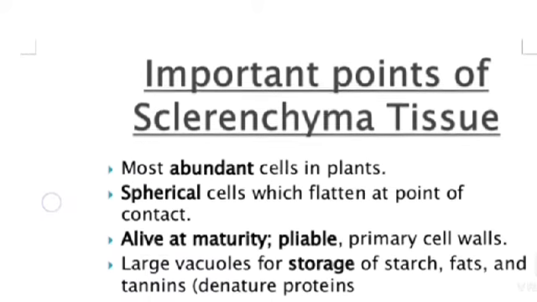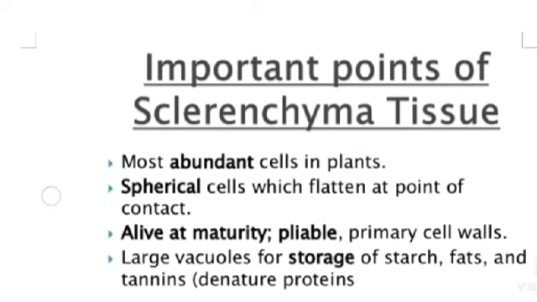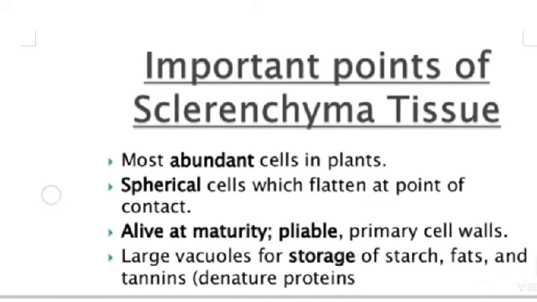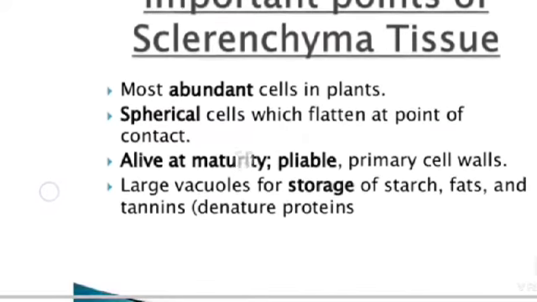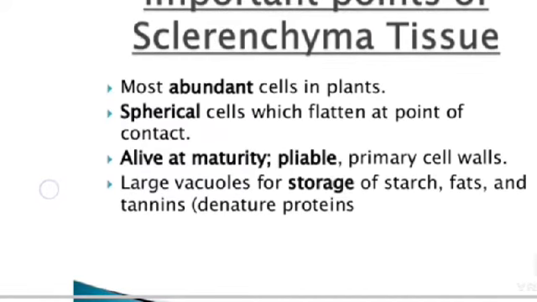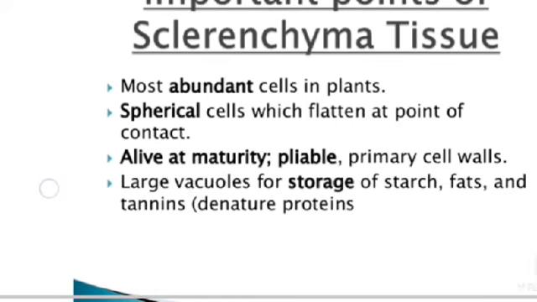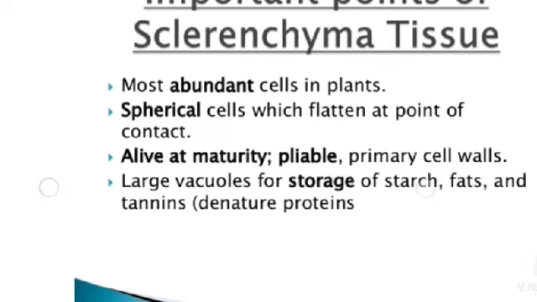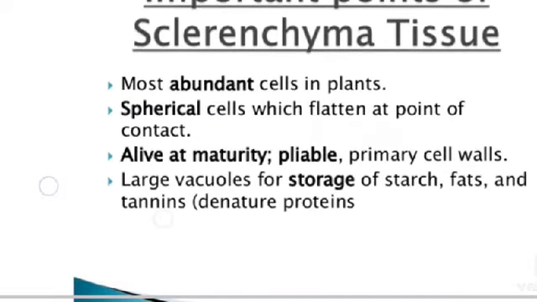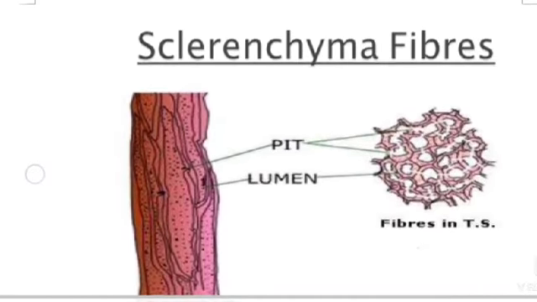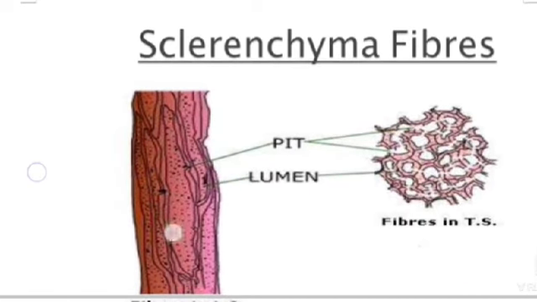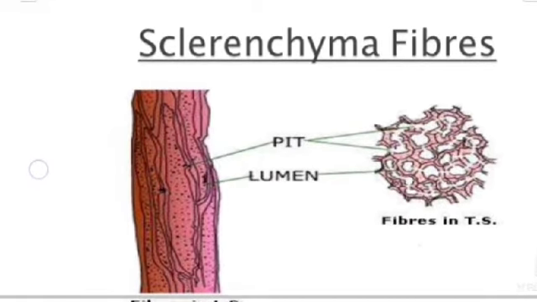Most abundant cell in plants, spherical cell which flattens at point of contact, alive at maturity, pliable primary cell wall, large vacuole for storage of starch, fat and tannin. Sclerenchyma fibers: see, the pit is there and the lumen also is there.